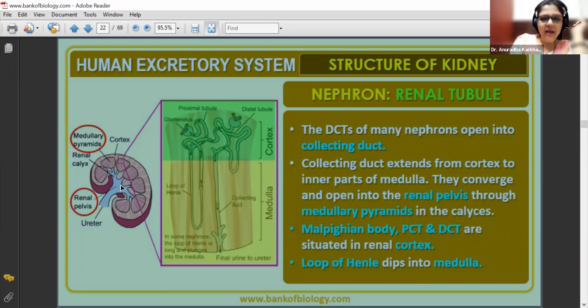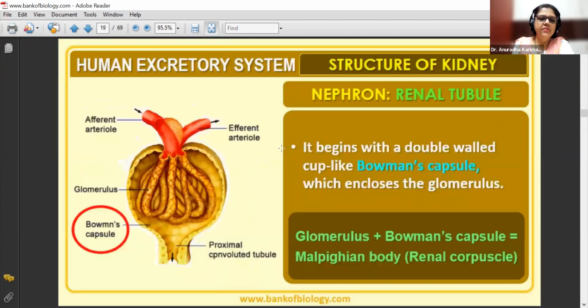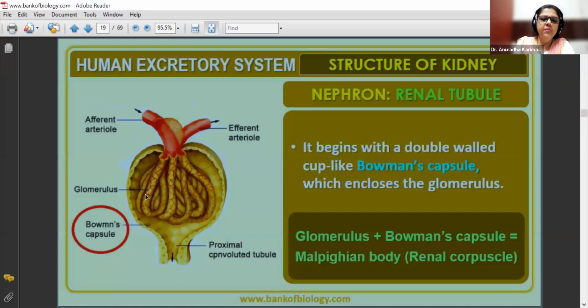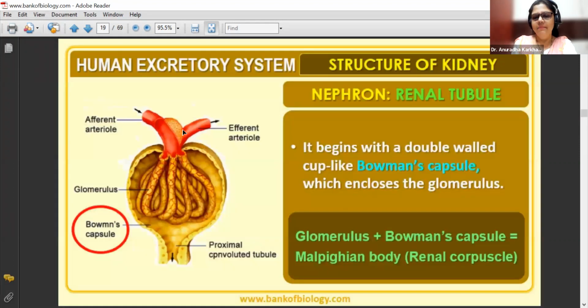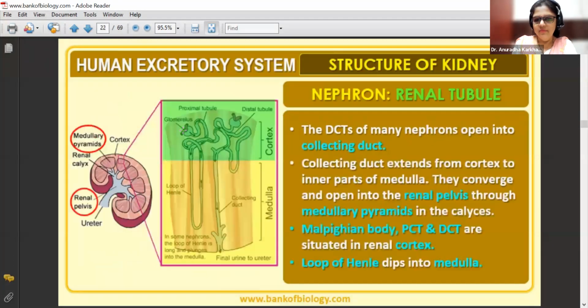Malphigian bodies को locate करना है, ये क्या? This entire thing is going to be your Malphigian bodies. The glomerulus plus the Bowman's capsule is your Malphigian body. ये वाले में देखो, here you can see this is your Malphigian body. Here is your Bowman's capsule. And this is the glomerulus. So this entire thing will be your Malphigian body. ठीक है? इधर तक okay? You understood better how the urine reaches the renal pelvis?